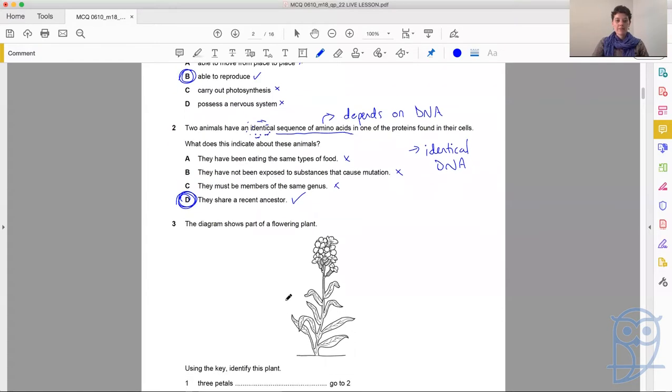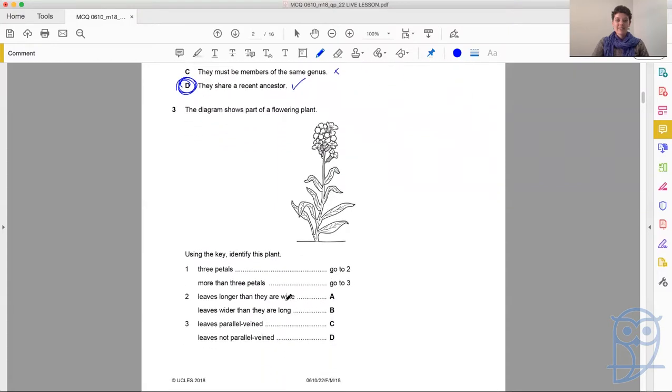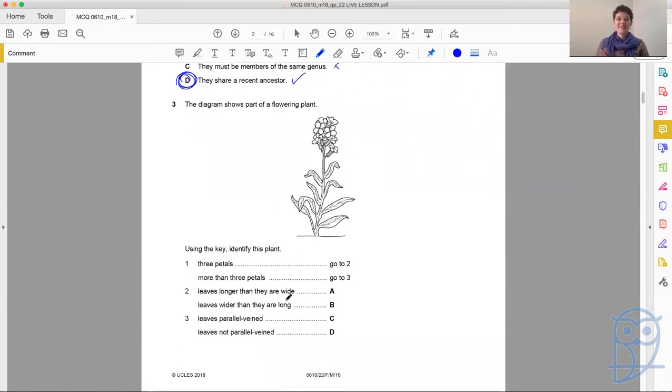Question 3. Sticking with classification, when we've got a question like this, we know straight away we are looking at a dichotomous key. So, the diagram shows part of a flowering plant. Using the key, identify this plant. So the first question says, do we have 3 petals or more than 3 petals? So if we look at a flower there, we've got 1, 2, 3, 4 petals. So we go to 3.